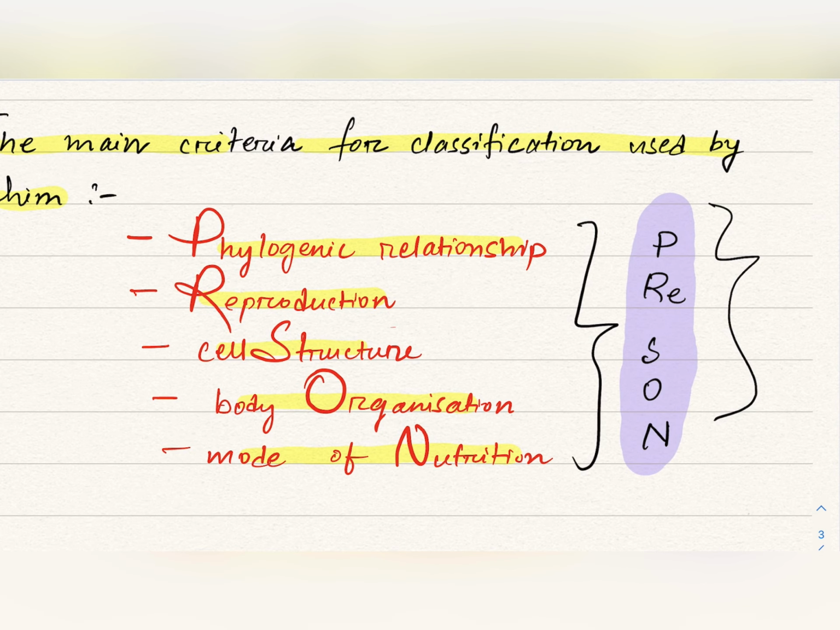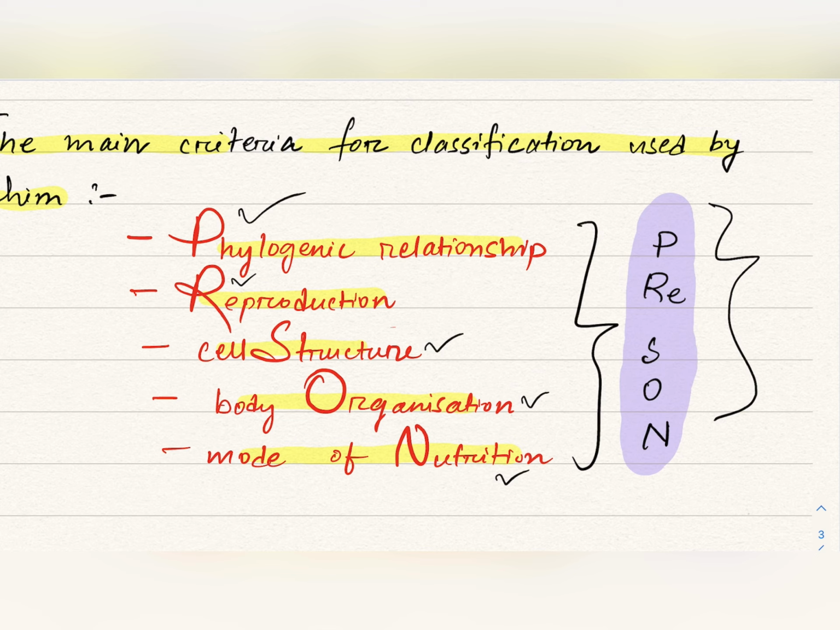Then the mnemonic is "Pyare Son". Pyare means that son who is very dear, okay. So Pyare SON, PRSON. Here P stands for phylogenetic relationship, RE stands for reproduction, then SON: S stands for cell structure, O for organization, and N for mode of nutrition. I have written these words in bold letters, PRSON, Pyare son.